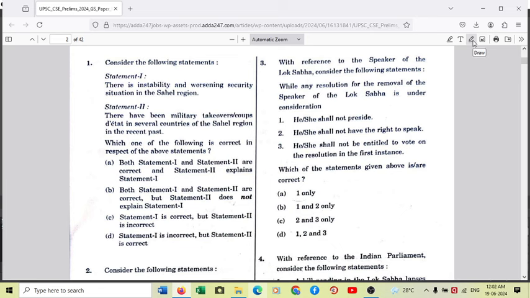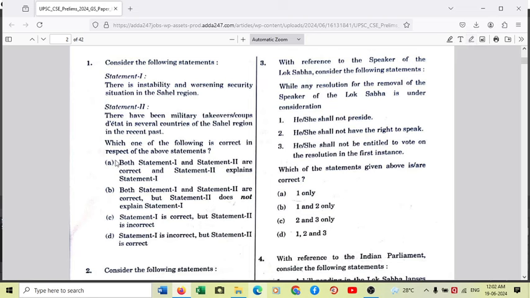So basically, in this question, statement 1 says there is instability and worsening security situation in the Sahel region. Yes, statement 1 is correct, and this has happened regularly in the last 3 years. The reason behind the instability is statement 2, which clearly says there have been multiple military takeovers and coups in several countries in the Sahel region. So undoubtedly, statements 1 and 2 both are correct, and statement 2 is the correct explanation of statement 1. So option A is correct: both statements are correct, and statement 2 explains statement 1.